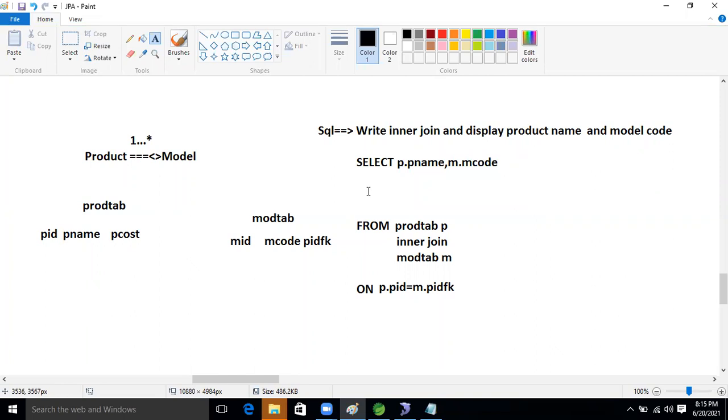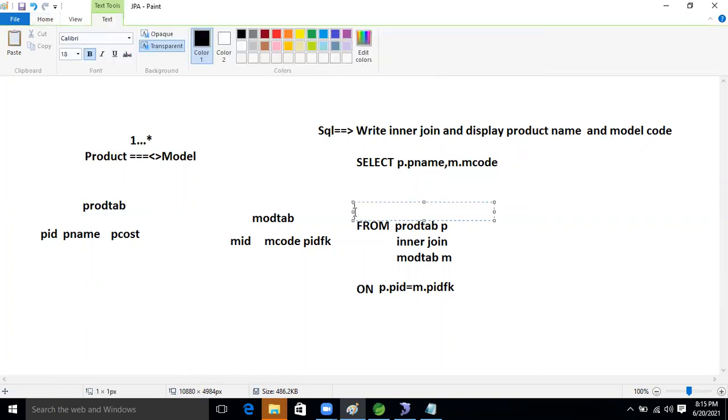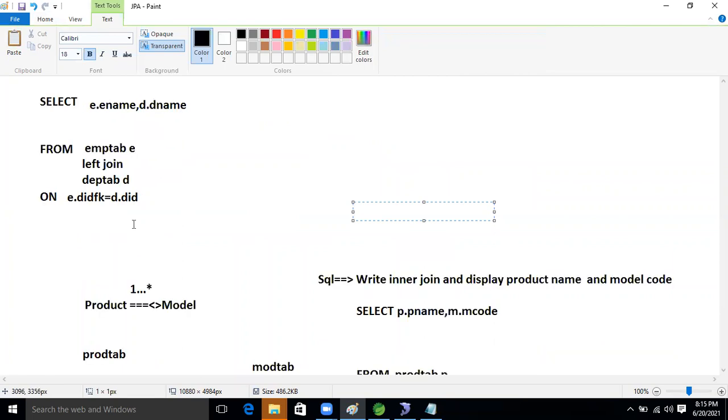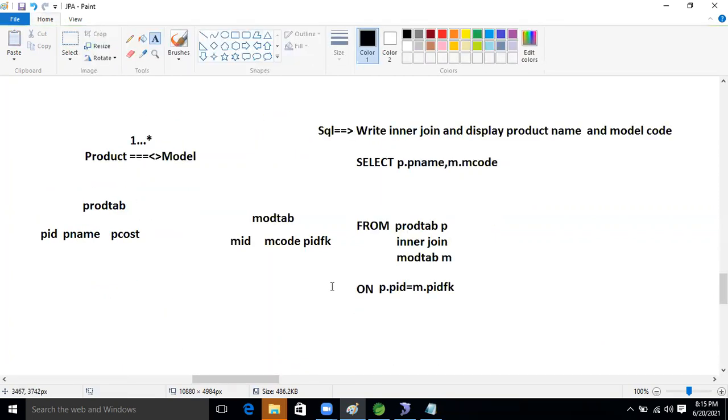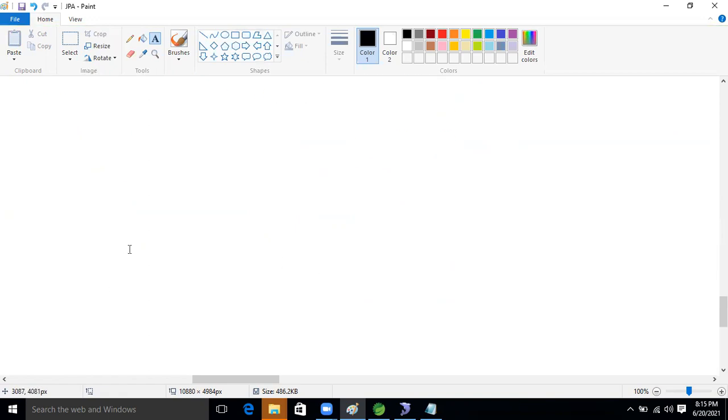Very good. So left join, we completed, right? Let's take one more, the last one, and then we will move on to our practical area.